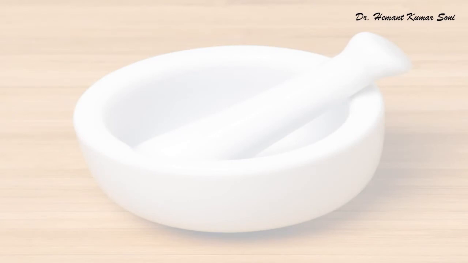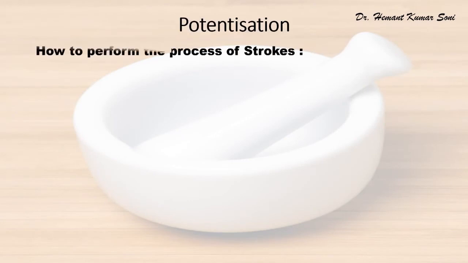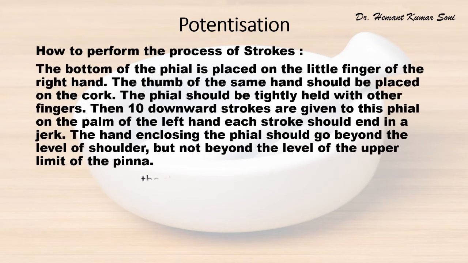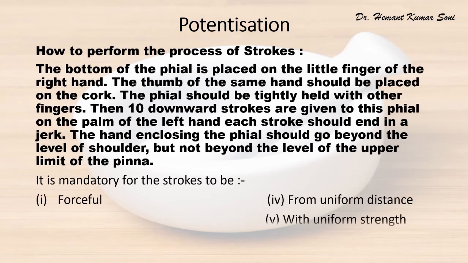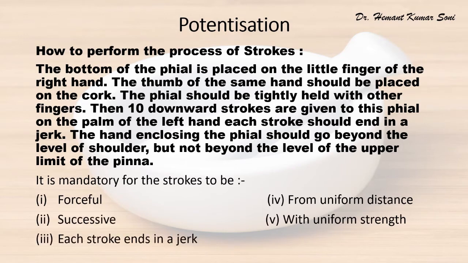Dear student, this is how we perform the process of strokes. The bottom of the phial is placed on the little finger of the right hand. The thumb of the same hand should be placed on the cork. The phial should be tightly held with the other fingers. Then 10 downward strokes are given to this phial on the palm of the left hand. Each stroke should end in a jerk.